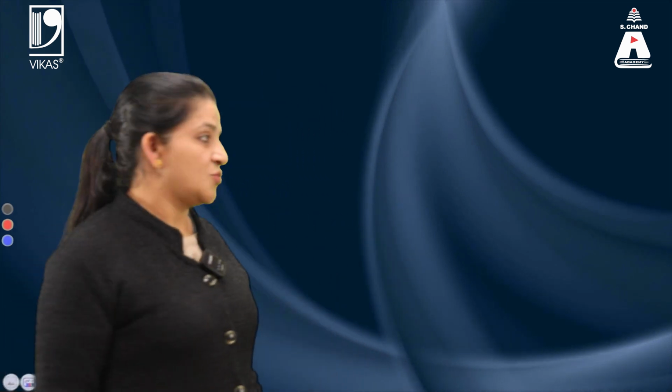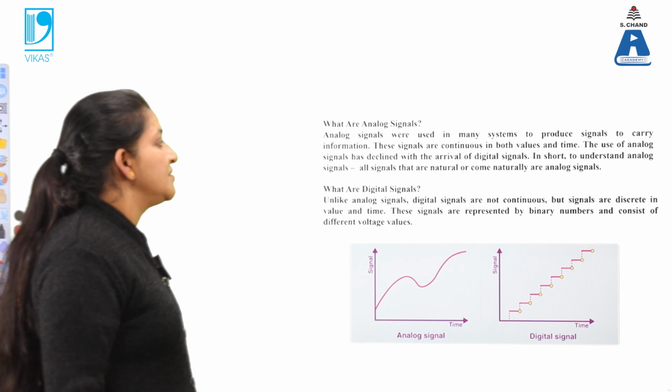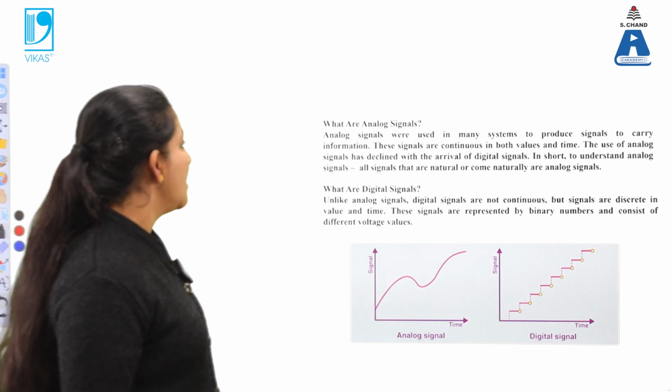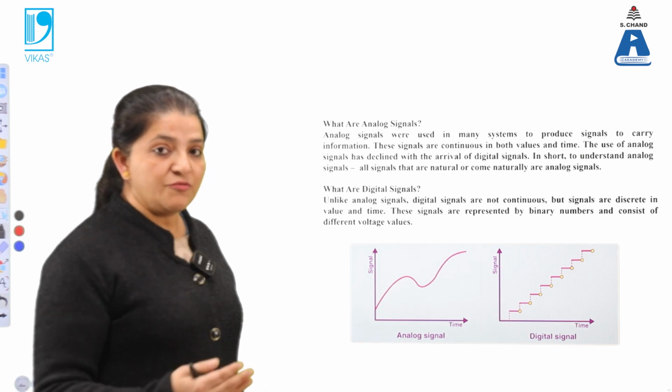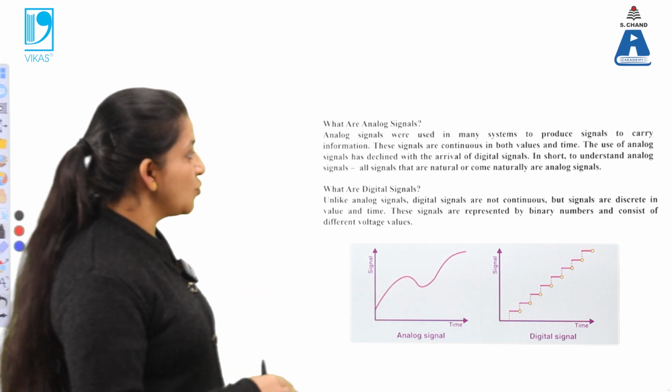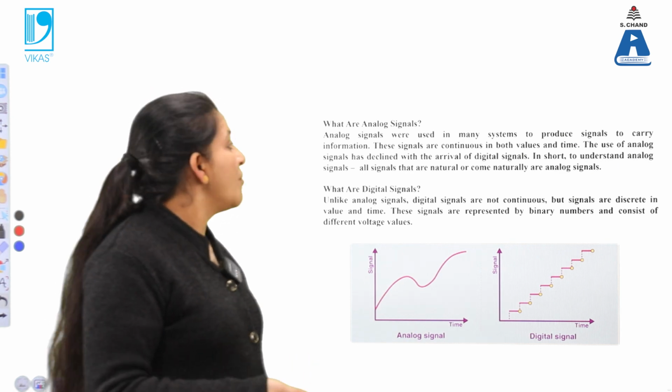So let us begin with how we can transfer our knowledge from one place to another place in the form of signals. So what are analog signals? Analog signals are used in many systems to produce signals, and they can carry information. That means when we want information to go from one place to another, it can be carried in the form of signals.